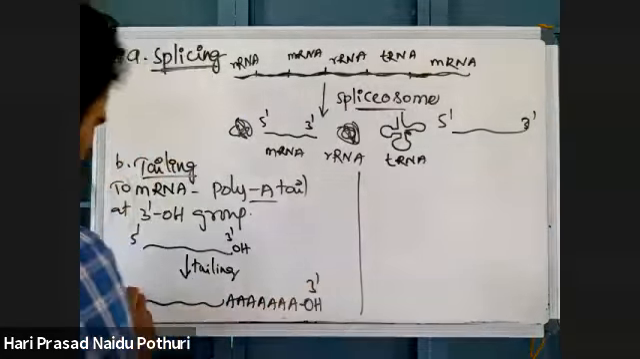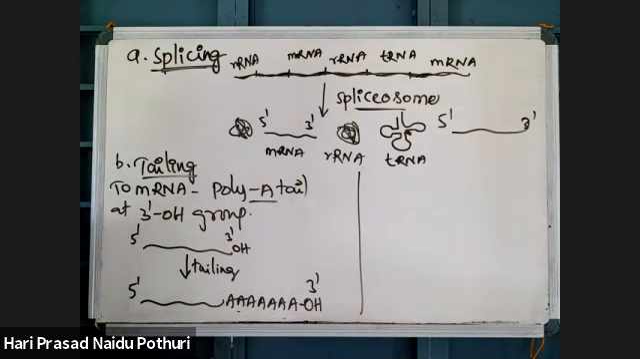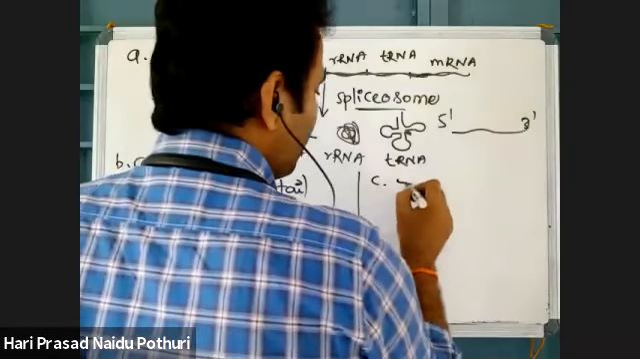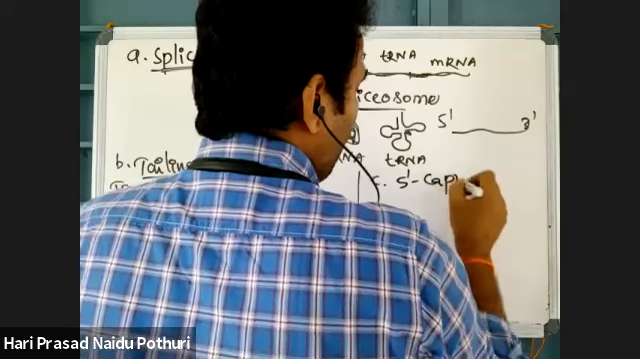One mRNA molecule is formed, and to that mRNA molecule a large number of adenines are added at the 3' hydroxyl end. That is called a tail, the polyadenine tail. So many adenosine monophosphates will be added. This addition of many adenines is called tailing, and this is called the poly A tail. And the third one is 5' capping.